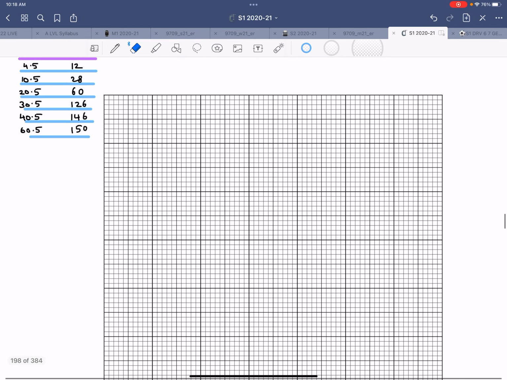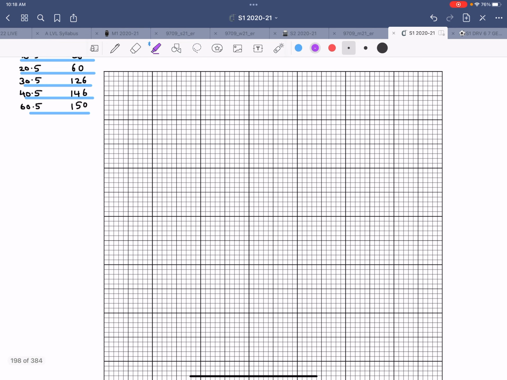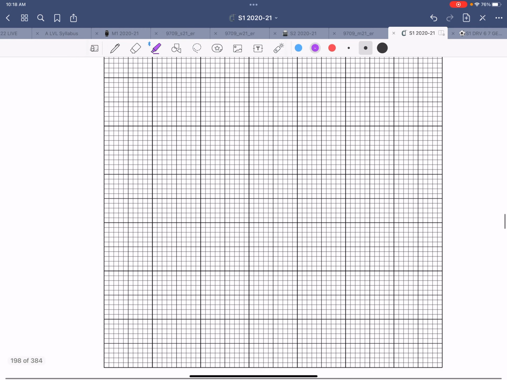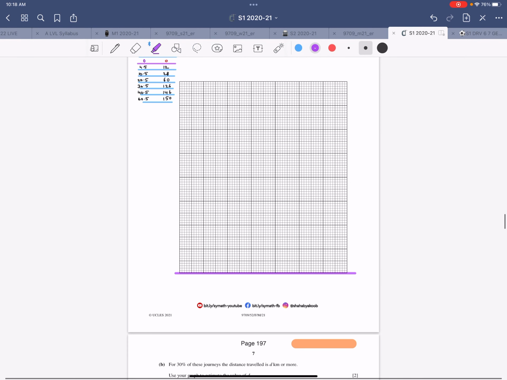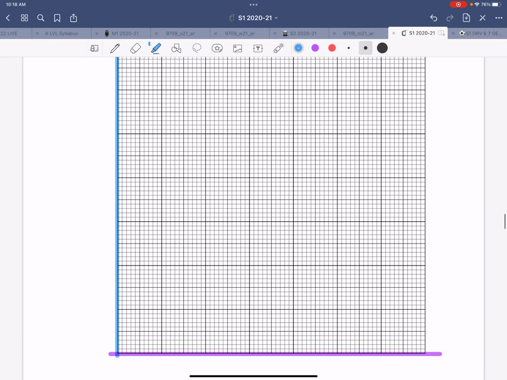Then we need to draw it. So I'm just giving you few hints along the way. First of all, this is your x-axis, and that's not rocket science. Let me reduce it. And this blue one is your y-axis. And what else do I need? I need to label the x-axis starting from 0 going all the way till 60.5. Now this is 0.